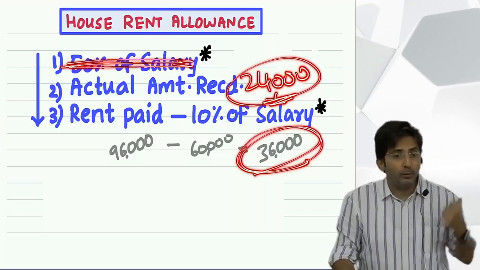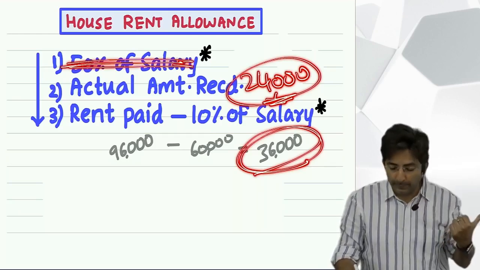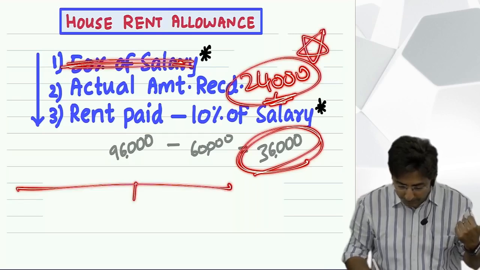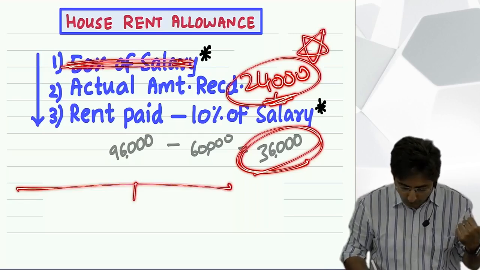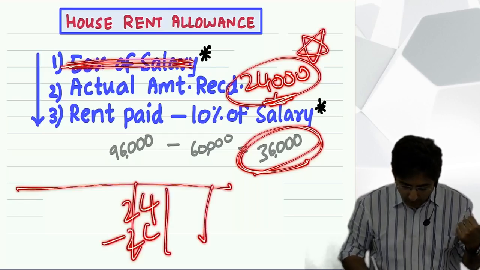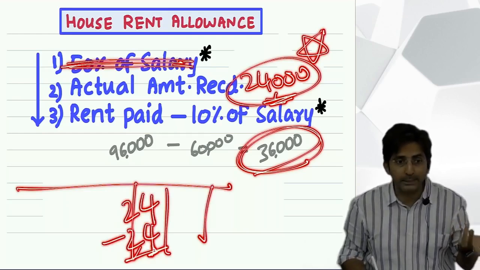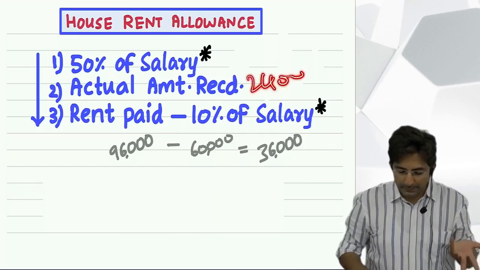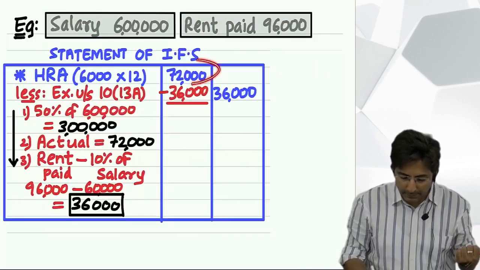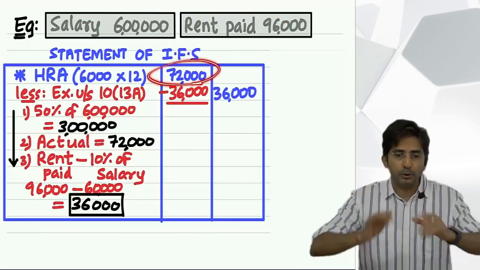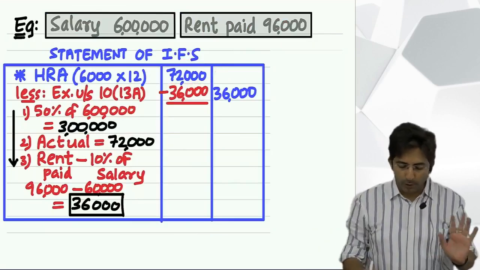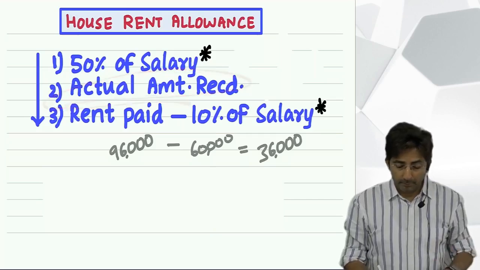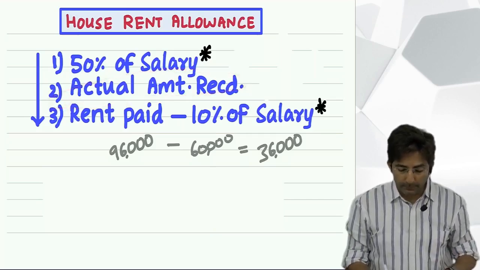And in the formula, whichever is lower, automatically 24 will be lower. And when you prepare the statement, inner column 24, minus also 24, outer column 0. Correct or not? If this is 24, this amount is nothing but the one which is in the inner column, and minus also 24. So the actual amount received I don't have to justify. Okay. But what is the logic of this 50%?